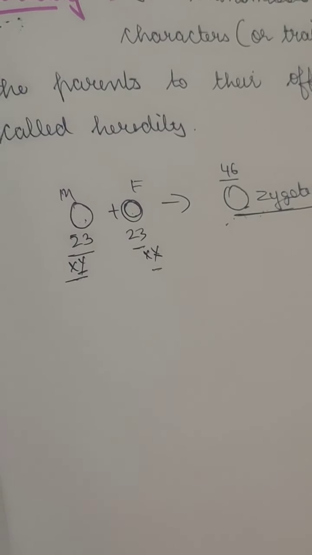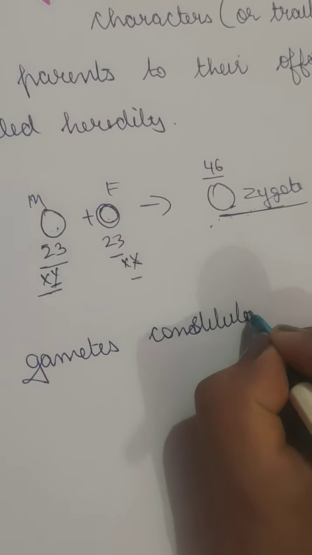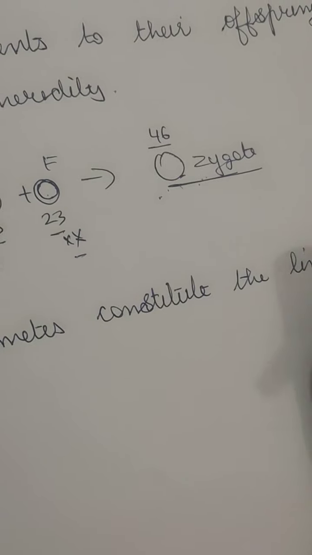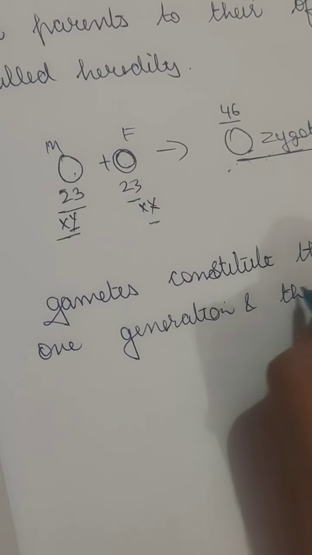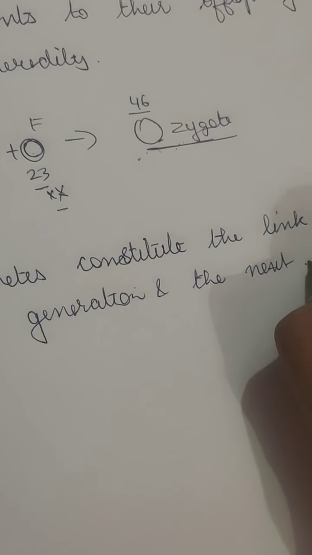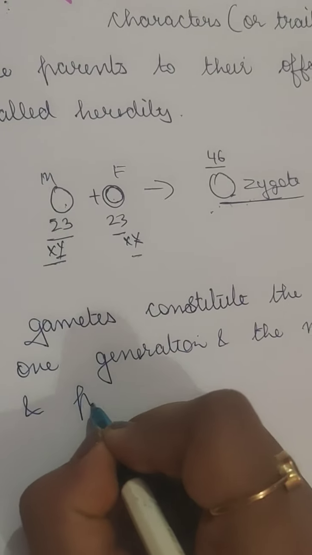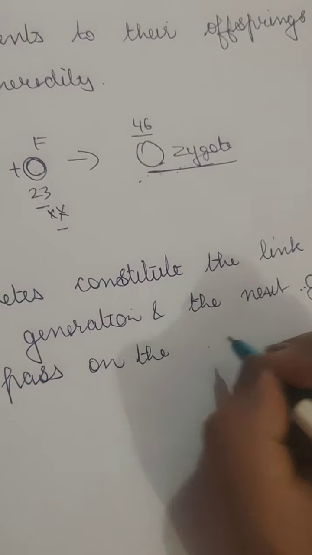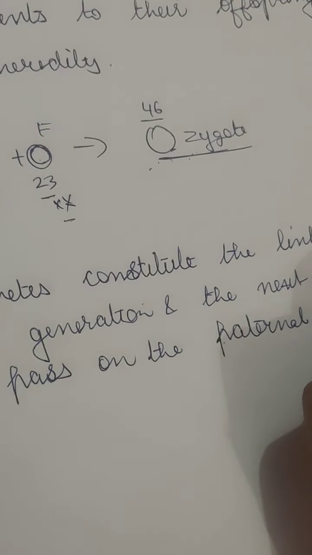So the gametes constitute the link, the gametes are the ones which provide the link between one generation and the next generation, and pass on either from the parents, from the father or from the mother, paternal and maternal.